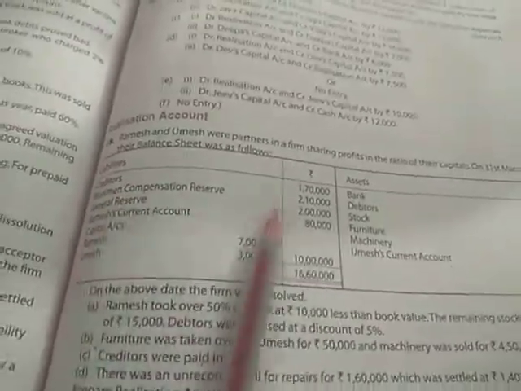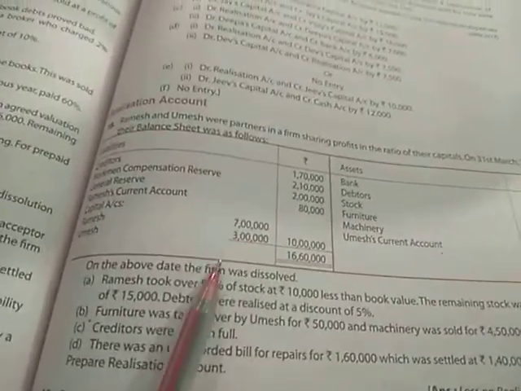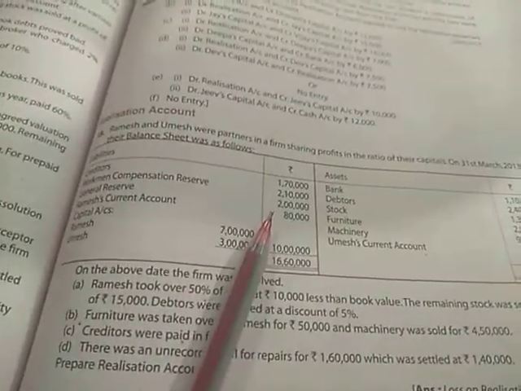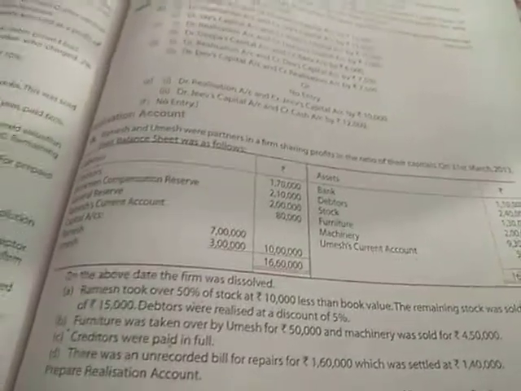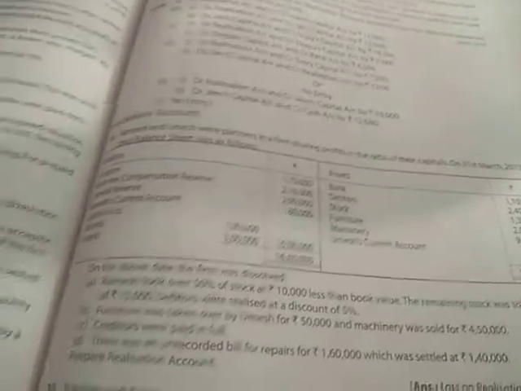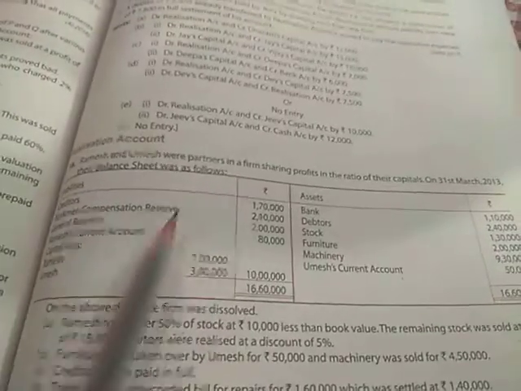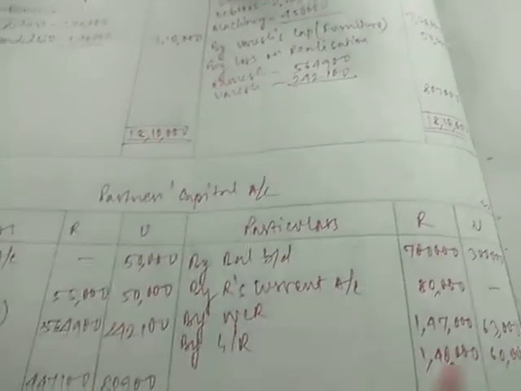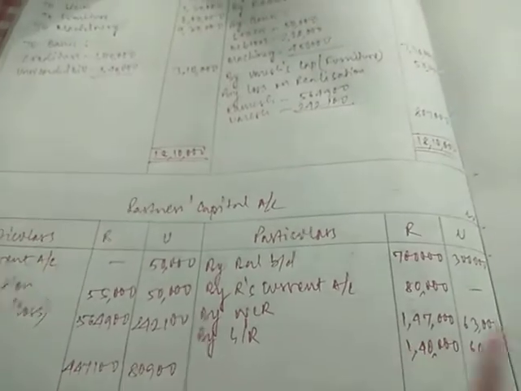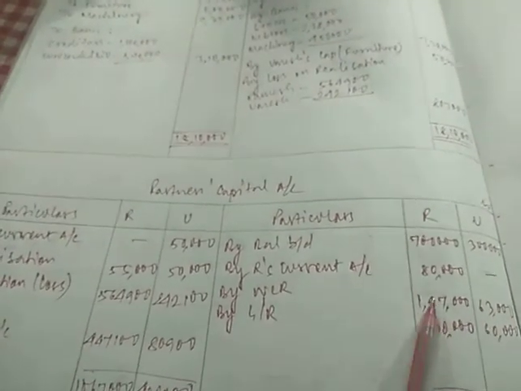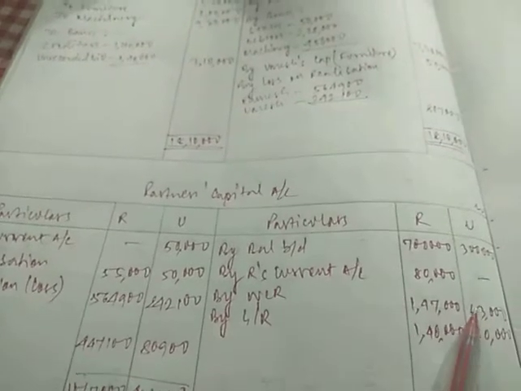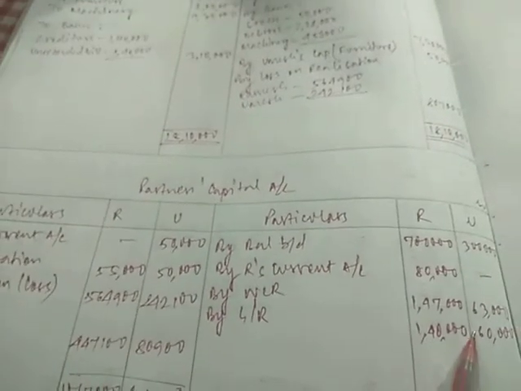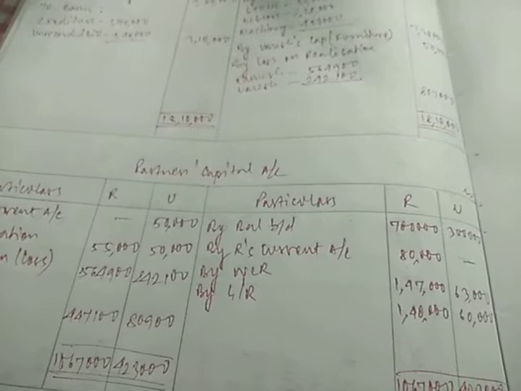Workmen compensation reserve and general reserve are 2 lakh 10 and 2 lakh. The ratio is 7:3 as we have already discussed. So we'll divide these two in the ratio. Here we don't have old ratio and new ratio, because the firm is going to be dissolved. So we have only one ratio, that is the old ratio 7:3. So 2 lakh 10,000 and 2 lakh are divided between Ramesh and Umesh in the old ratio 7:3. 2 lakh 10 divided in 7:3 gives us 1 lakh 47,000 and 63,000. And general reserve 2 lakh divided in 7:3 gives us 1 lakh 40,000 and 60,000. So these two are divided between Ramesh and Umesh.